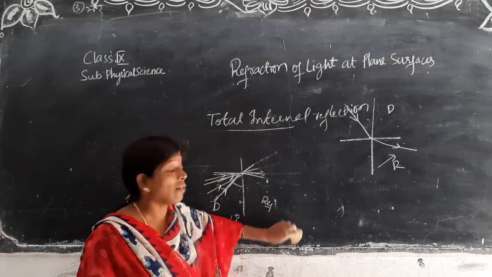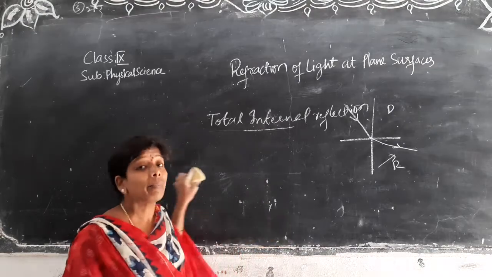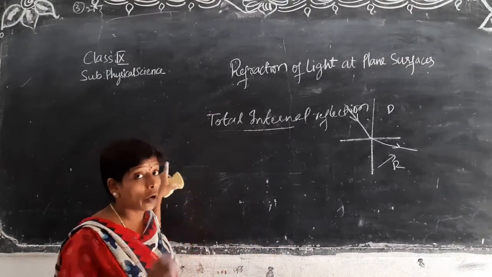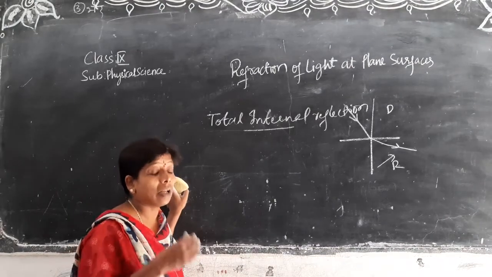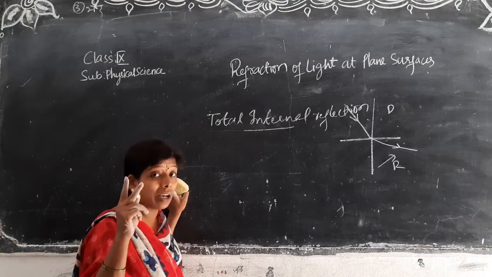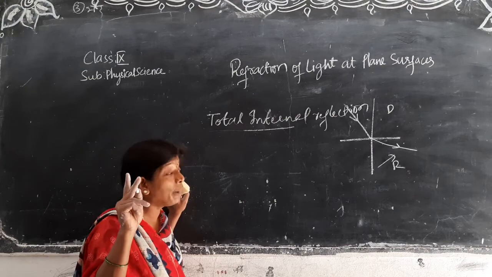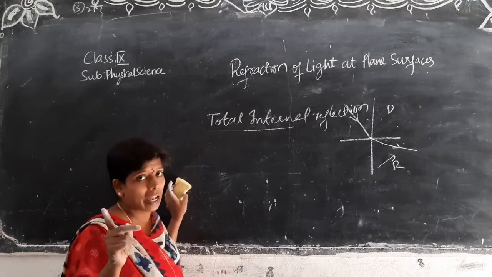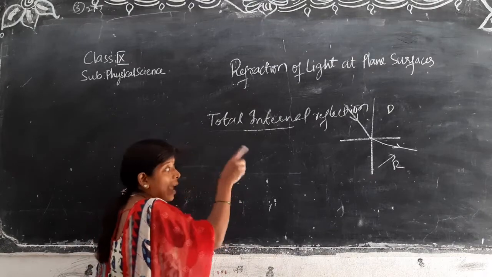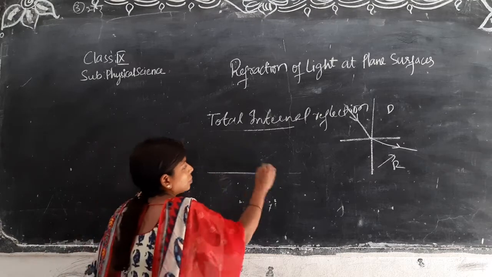And see, this is very important. Total internal reflection takes place when the ray is passing from denser medium to rarer medium. Two main terms we get: critical angle, one, and total internal reflection. And again one more: denser to rarer, denser to rarer. And see, these are the angles we are focusing on.